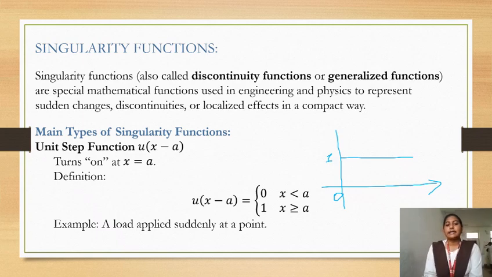It turns on when x equals a. Definition: u of x minus a equals 0 if x is less than a, and 1 if x is greater than a. We can take this as a. Example: a load applied suddenly at a point.